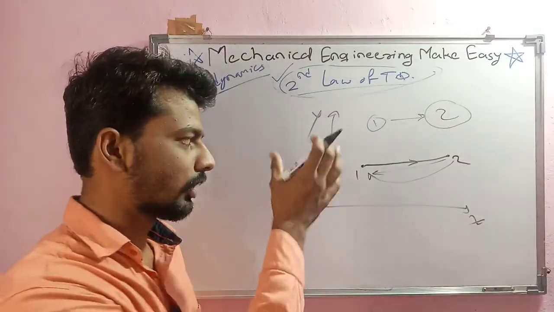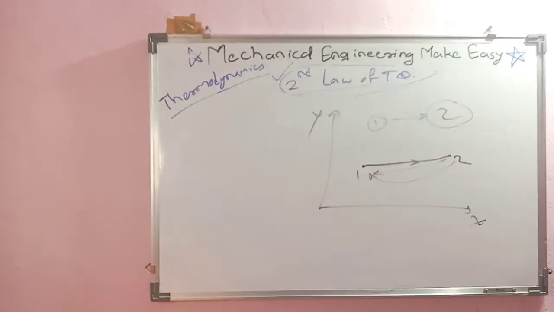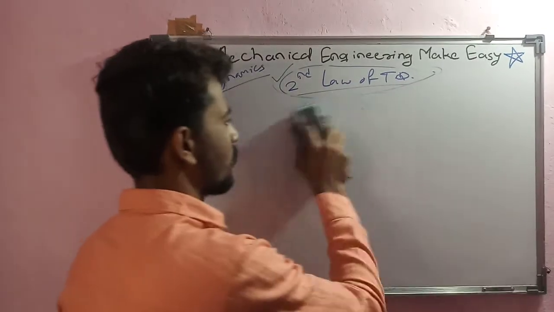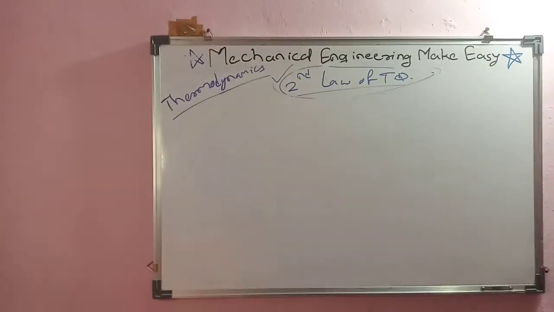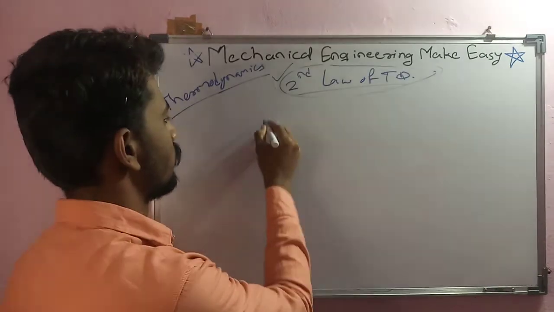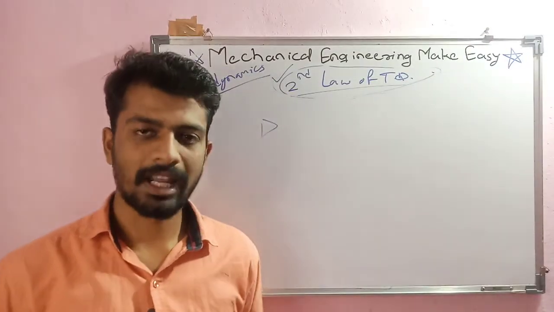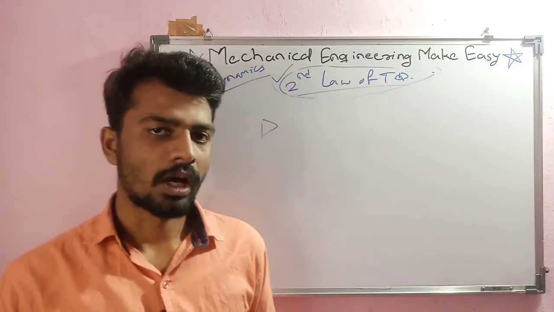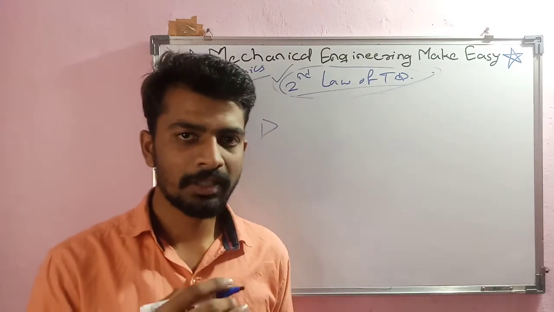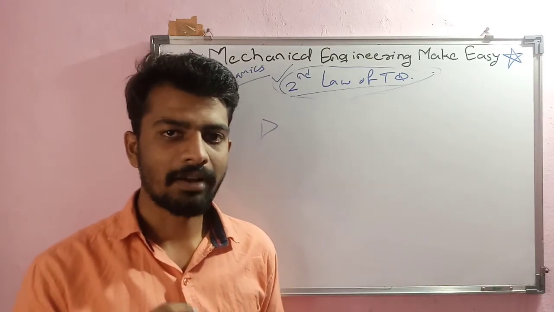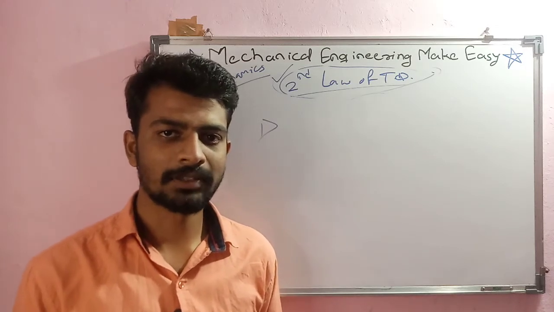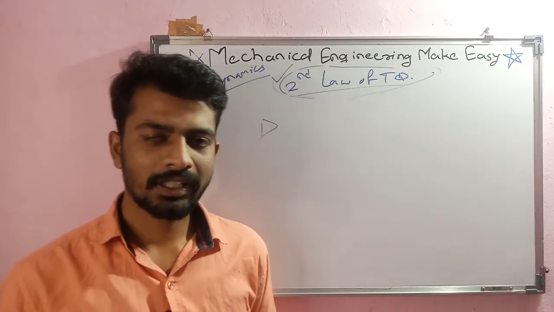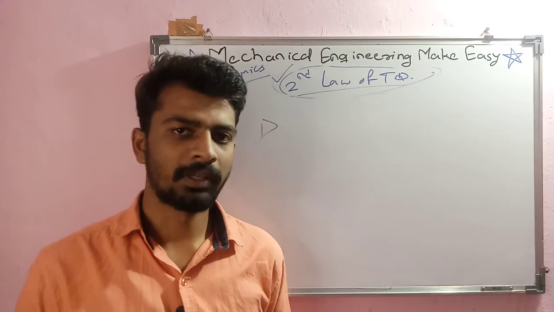So we'll just consider the number of causes of irreversibility here. There are different causes of irreversibility. In that, first is lack of thermodynamic equilibrium. Again, in case of shorts, I have come up with thermodynamic equilibrium also. What exactly is thermodynamic equilibrium? If the body is in chemical, thermal and mechanical equilibrium, if these three equilibriums are satisfied, the body is said to be in thermodynamic equilibrium. If the body is not in thermodynamic equilibrium, then ultimately the process will become irreversible.